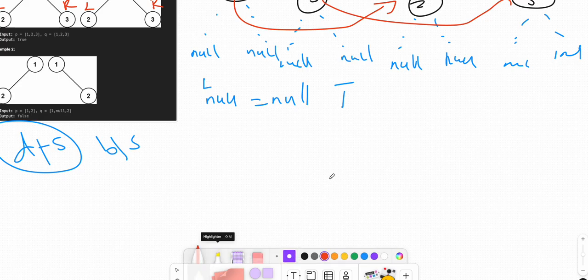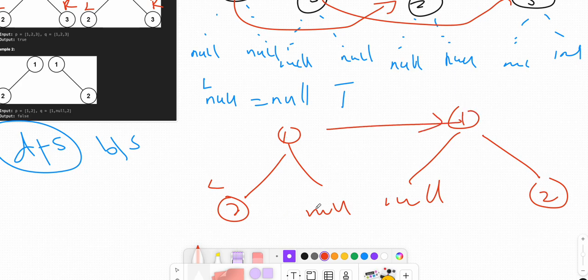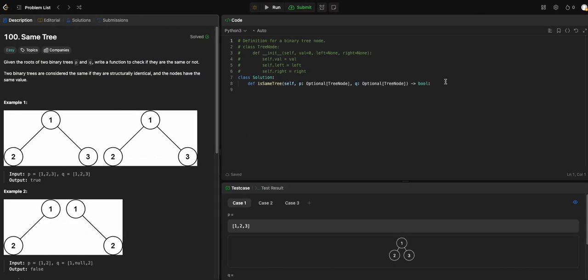Let's show another example. On the one side, the left node is two and the right node is null, and on the other side, the right node is two and the left node is null. It doesn't match, so it's a false.